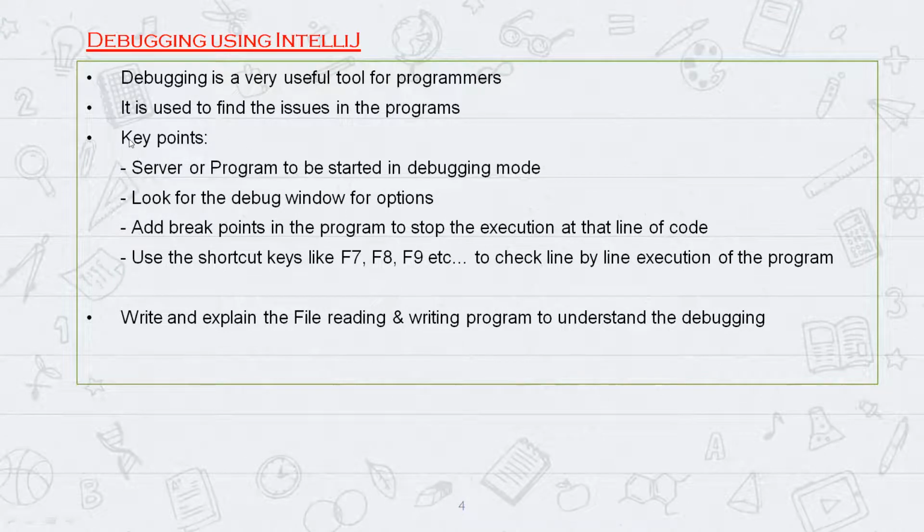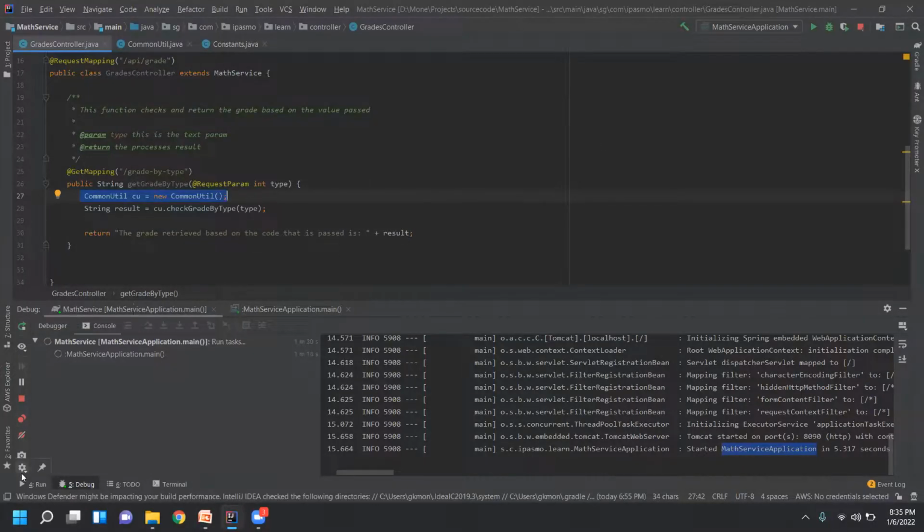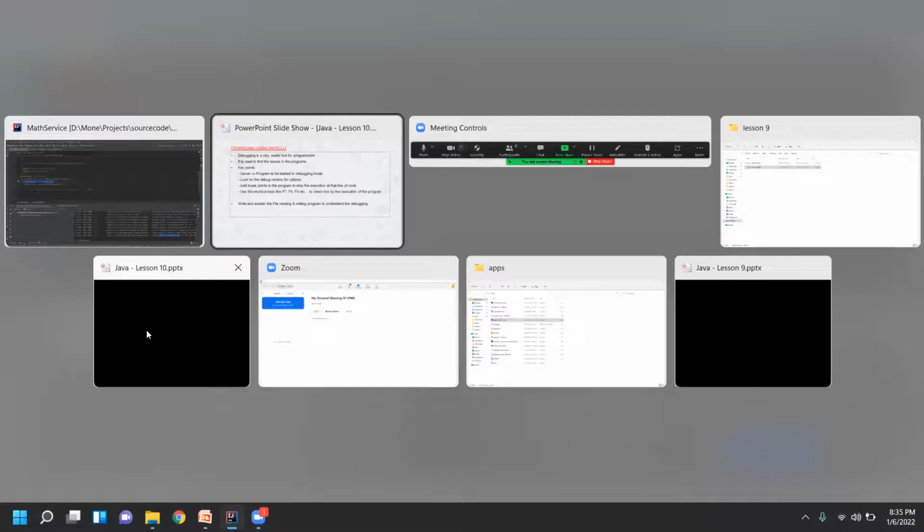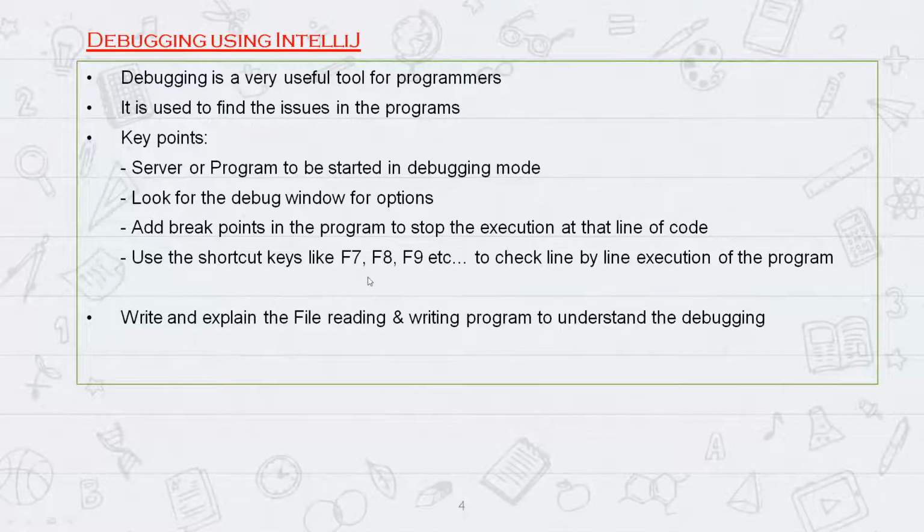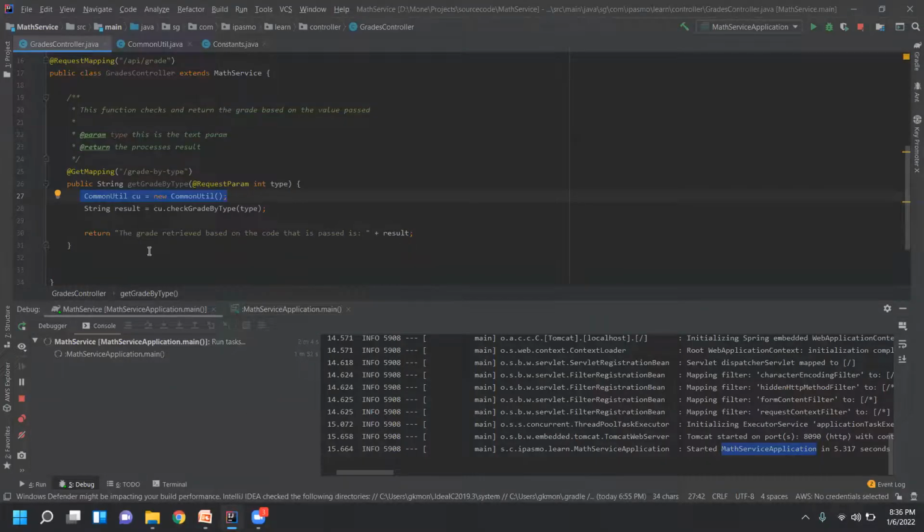And what is the debugging tool? You see here the left side window, right? When you start in debug mode, you can see the debug window here. This debug window is the tool that is used by developers or programmers. What do we have to look at? You have to use some proper commands actually. So what are those commands? The commands are F7, F8, F9. These are all shortcut keys to use the debug statements.